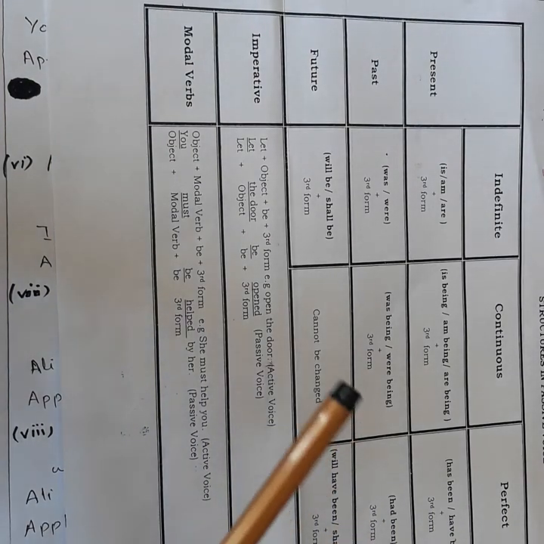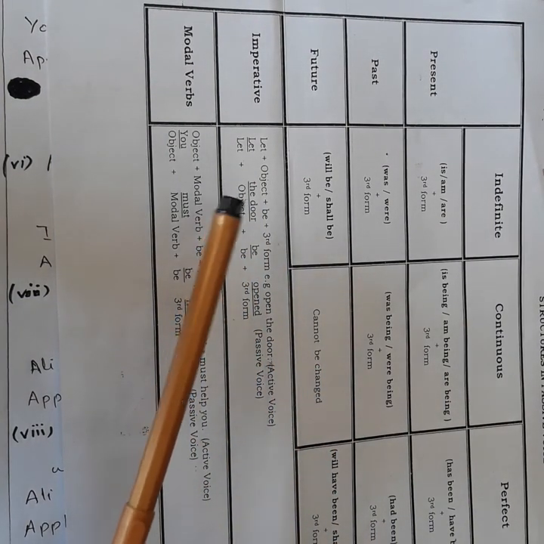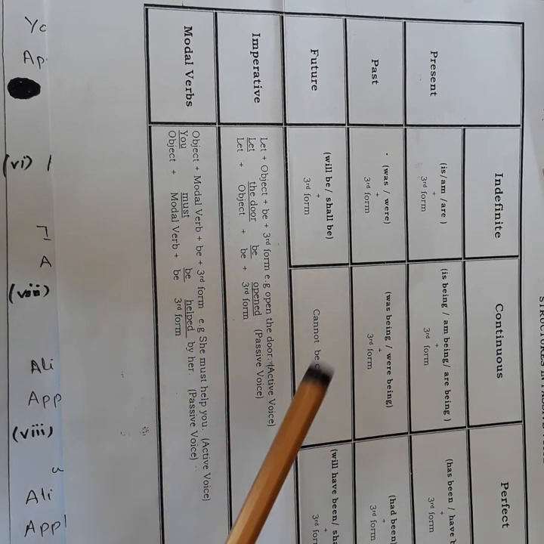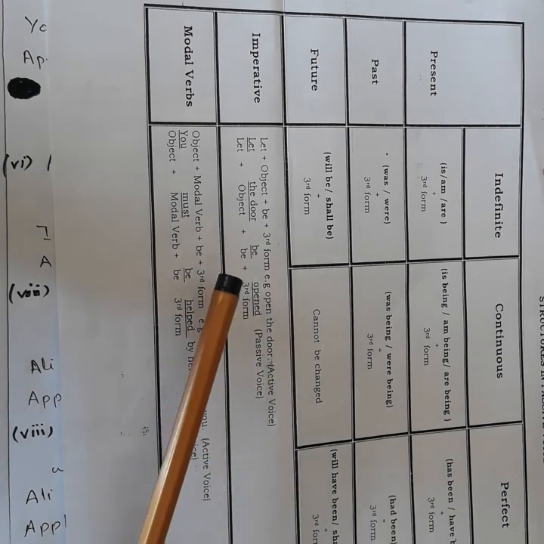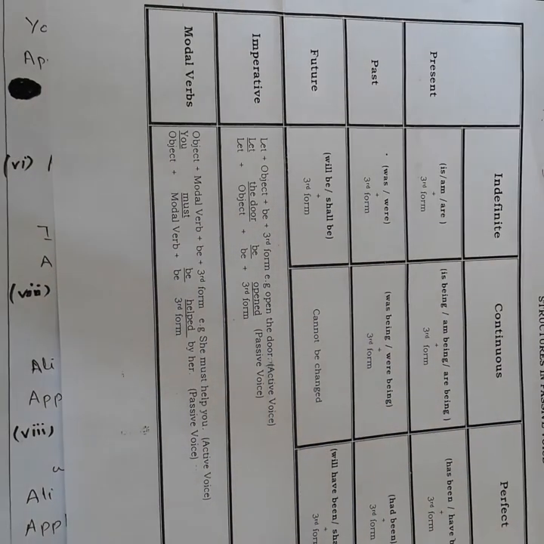And what is the formula? We use let, then object. The object is the door. First we use let, then object, then be, then third form of verb. In open the door, the door is the object and we use let before the object. Then we put be and then third form of verb because we use the third form of verb in passive voice. So let the door be opened. Close the window. Let the window be closed. Do it. Let it be done.